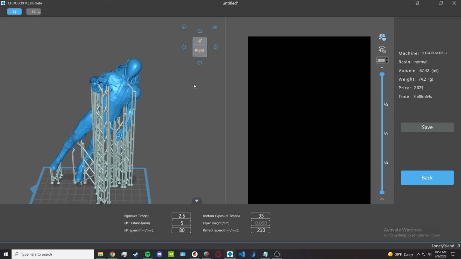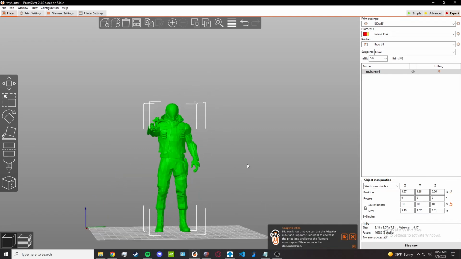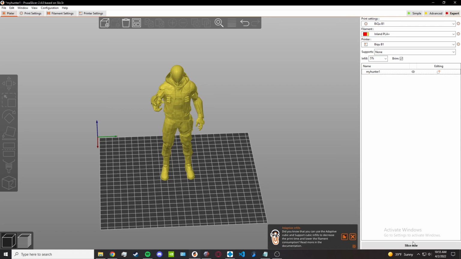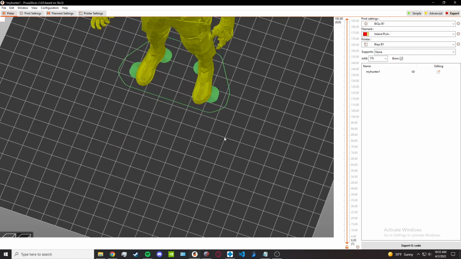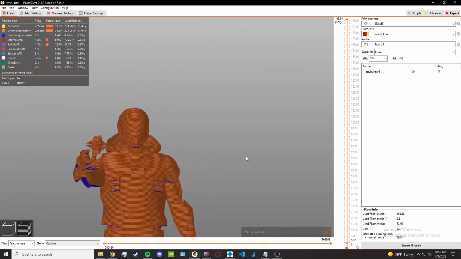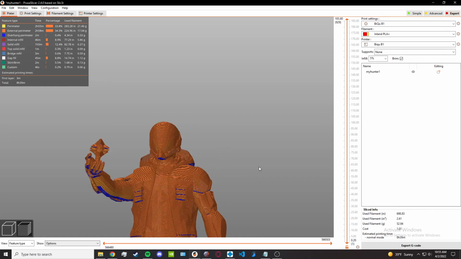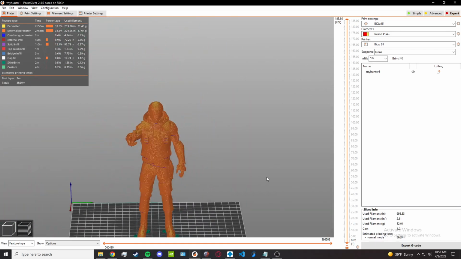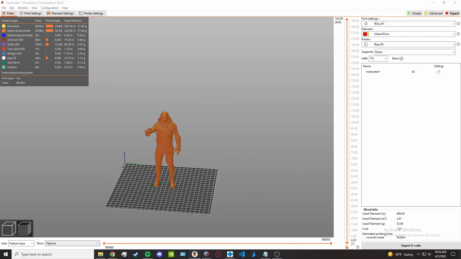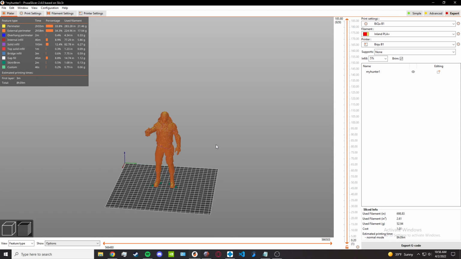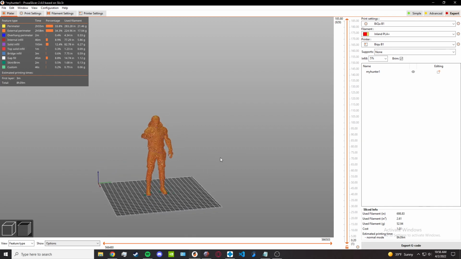Here we are. Here I can save it to a USB drive and then print on the FDM. Then obviously you'll need supports, but we're just going to skip that. Now once you're satisfied, you have your model. Go ahead and make one second and show you after. But apart from that,